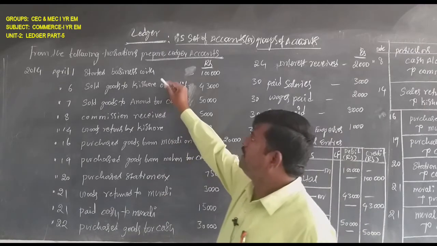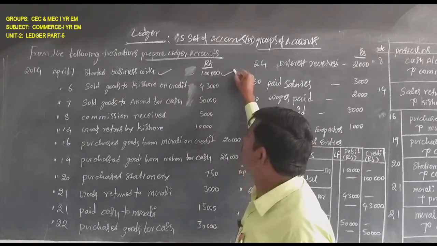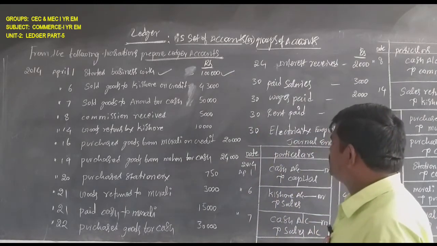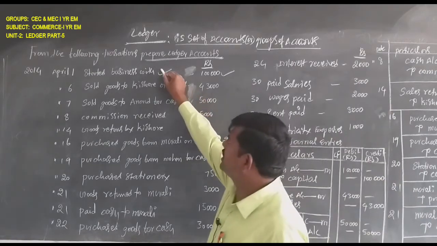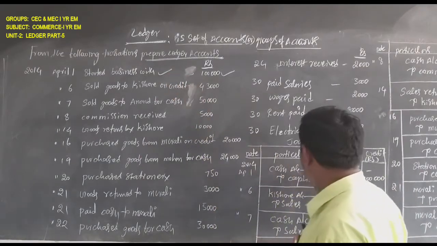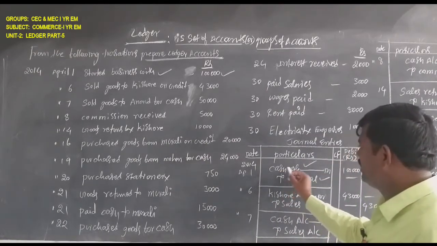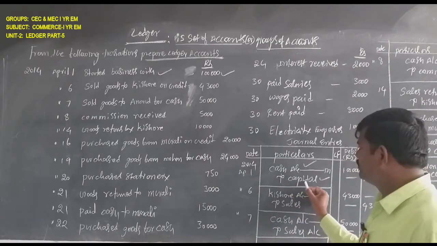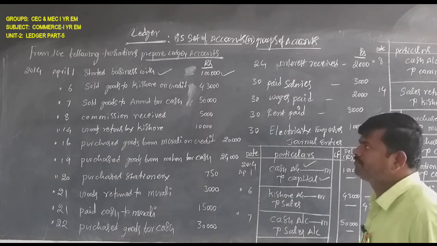Here, started business with 1 lakh rupees. This is the transaction. There are two aspects in this transaction: one is cash, another one is capital. Cash is related to real account, what comes in, debit. Capital is related to personal account, credit the giver. This is the first answer.